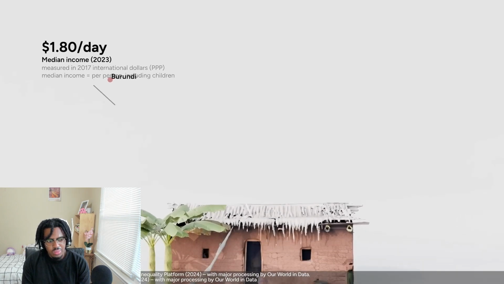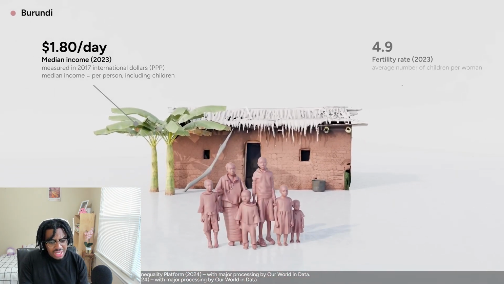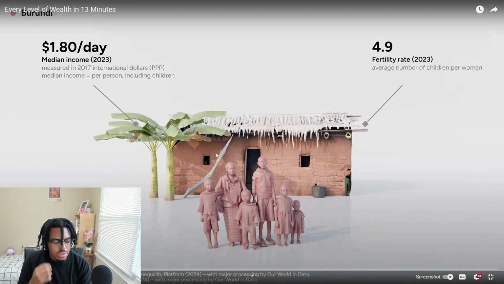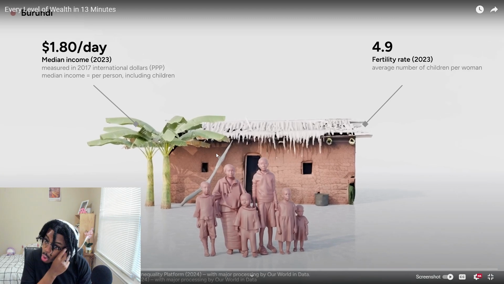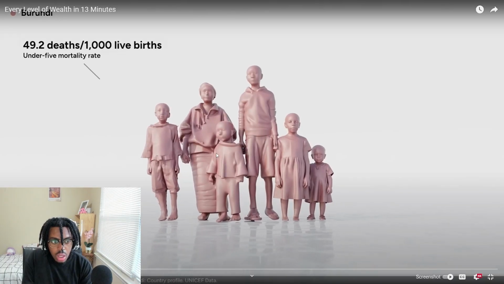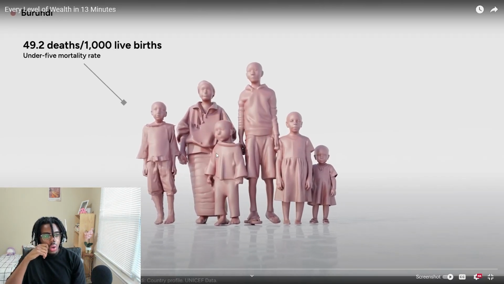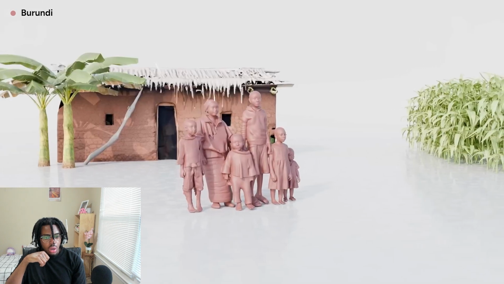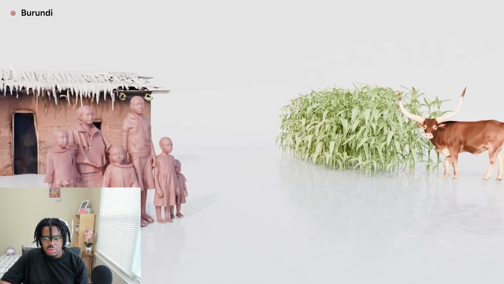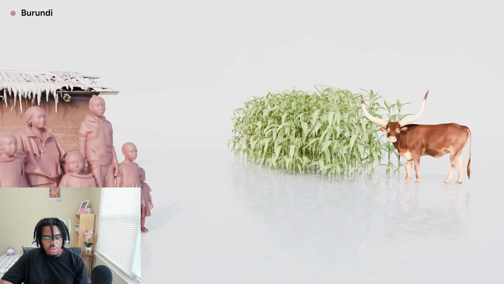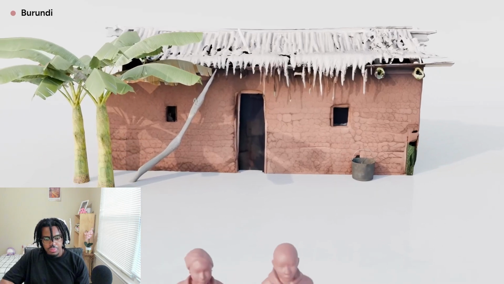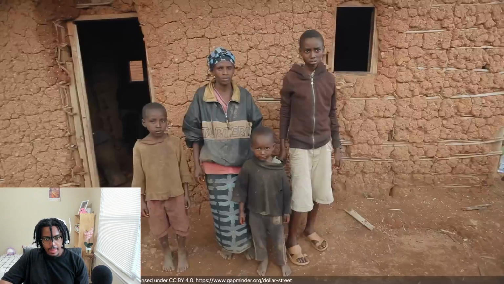The median wage in Burundi is $1.80 per day. That's the median? Damn. Each woman has an average of around 5 children. Child mortality is high, and 5% of children don't make it to 5 years old. Families are large, and most of them depend on agriculture to make a living. Most people live in rural areas, often in houses made with mud bricks.